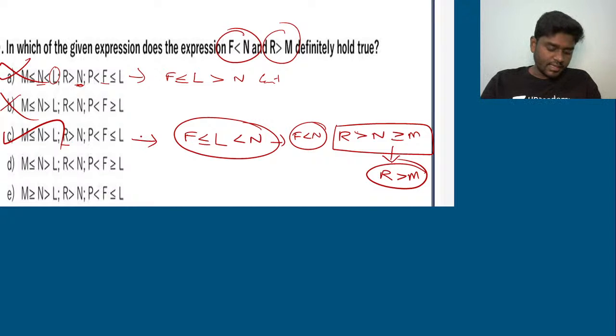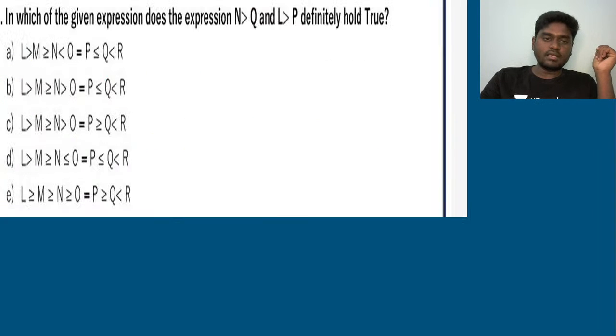Okay. Do you get this, everybody? For the question here, undoubtedly it's going to be option C, where it satisfies both F less than N and R greater than M. Okay. Clear, everybody? If you're clear with this, quickly let's go for the next one.